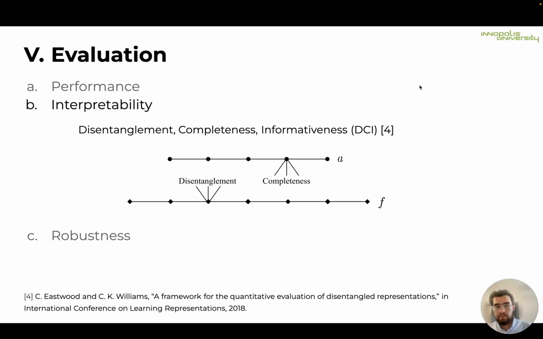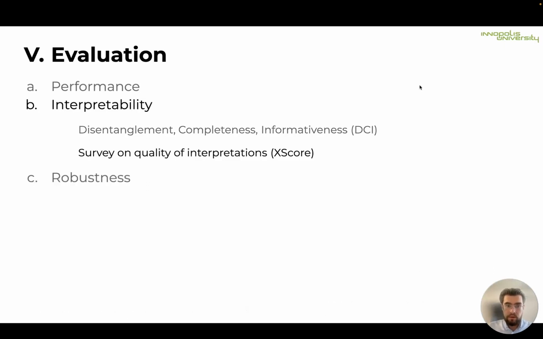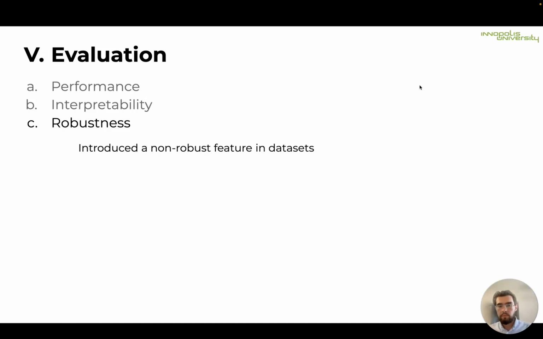To measure interpretability, we adopt the DCI score, or disentanglement, completeness, and informativeness, that measures how well the latent representation resembles the underlying factors of the generative process, or attributes. This metric was proposed by Eastwood and Williams. Also, we use a survey on quality of interpretations and the X-score metric. Moreover, we introduced a non-robust feature in our dataset and measured the performance and interpretability. Then we performed a case study using integrated gradients to see the attribution to the non-robust feature.